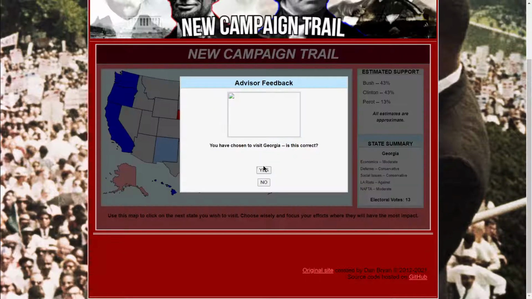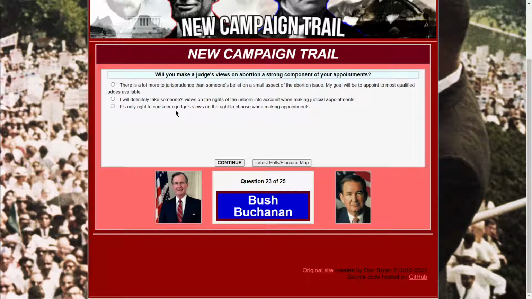Okay, Georgia. Let's go. Will you make a judge's views on abortion a strong component of your appointments? I don't see this helping me if I go either way, so I'll just try to pick a middle ground. It is only right to consider a judge's views on the right to choose when making appointments. Okay, that's liberal. I will definitely take somebody's views on the rights of the unborn into account, so that's right wing.